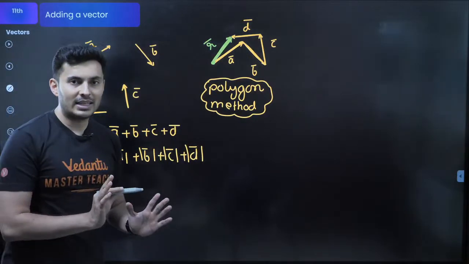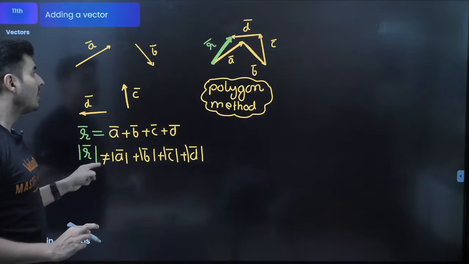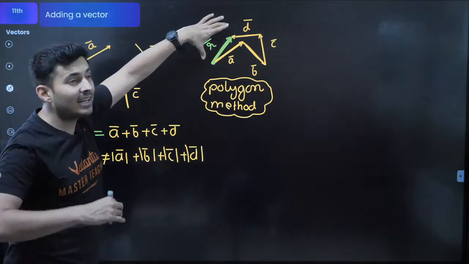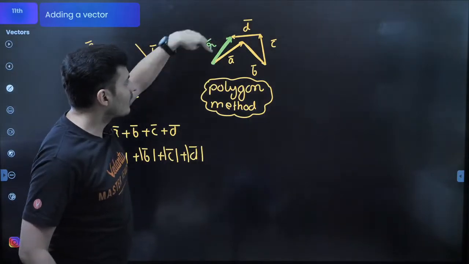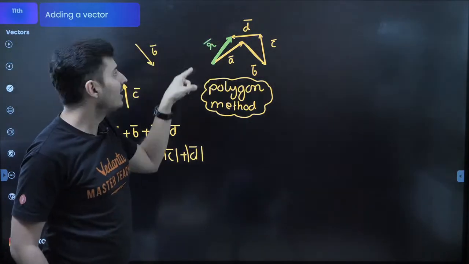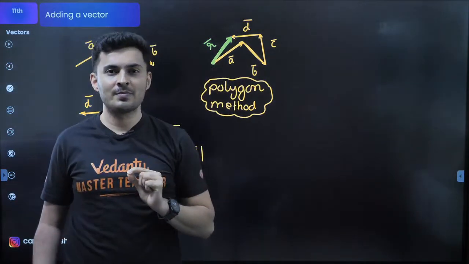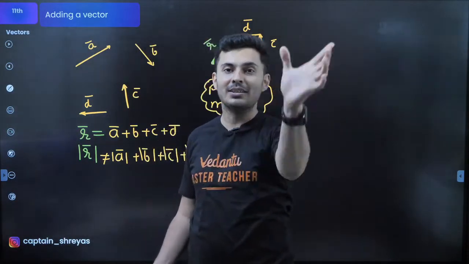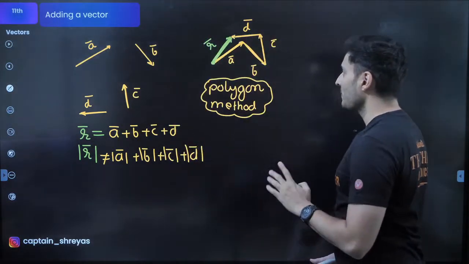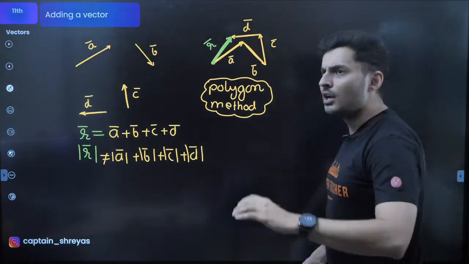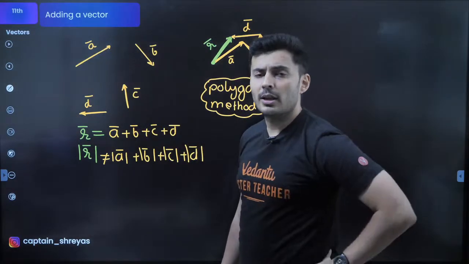Guys, the reason for that is their lengths' addition is not the resultant vector. This is like displacement. This plus this plus this plus this will give me from here to here. It will not necessarily be the addition of all these lengths. So addition of all the lengths will give me distance, not displacement. Keep this in mind. Interesting? So this is called the polygon method. Now somebody will be like, sir, you took A first. Who told you to take A first?